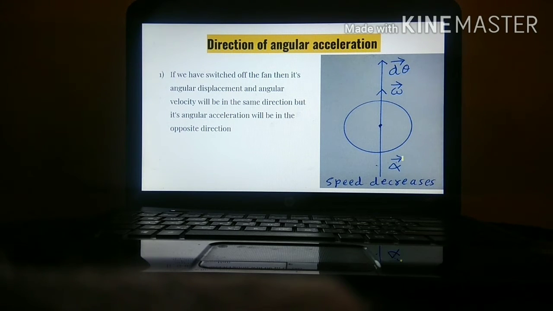Angular acceleration will be in the opposite direction. You can see this, alpha, meaning angular acceleration, is in the opposite direction of angular velocity as well as angular displacement. Why is it opposite? Whenever we switch off the fan, its speed will decrease. As speed is decreasing, alpha should be in the opposite direction. Then only the fan will come to rest.